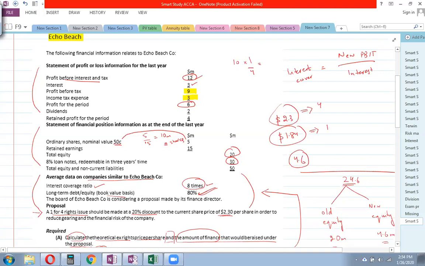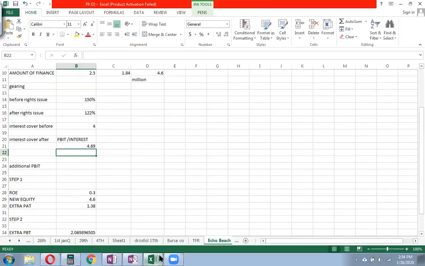So what will be your comment? I would say that if I was you, I would say that with this new equity finance, our gearing has reduced and interest coverage has improved, but it's still not as good as the industry average. So maybe we would need more equity finance, or maybe we would need to reduce our debt finance further so that these two ratios can improve, right? So that was question Echo Beach.